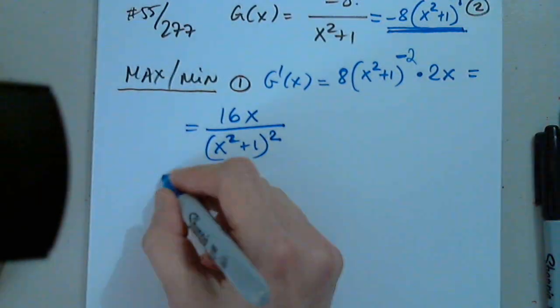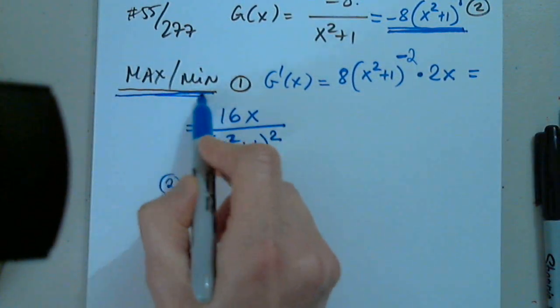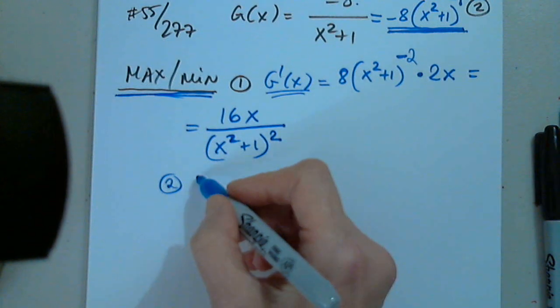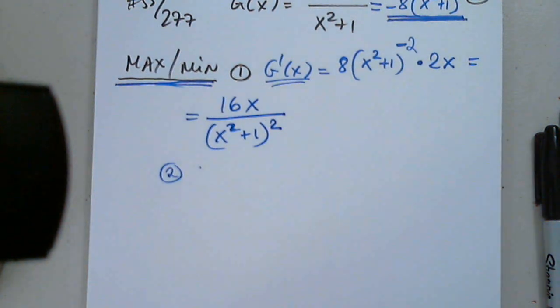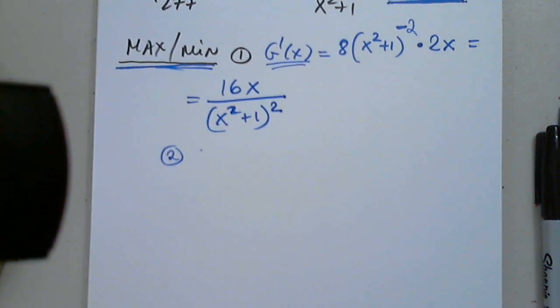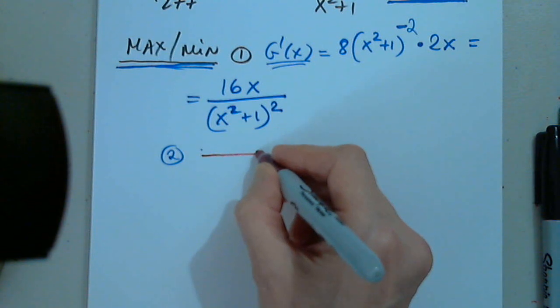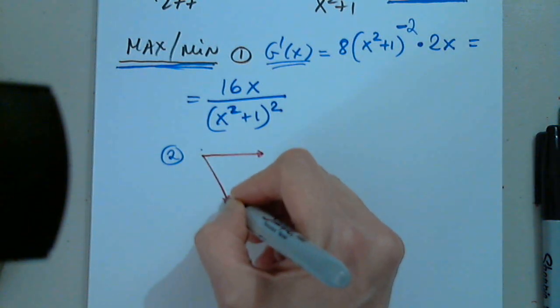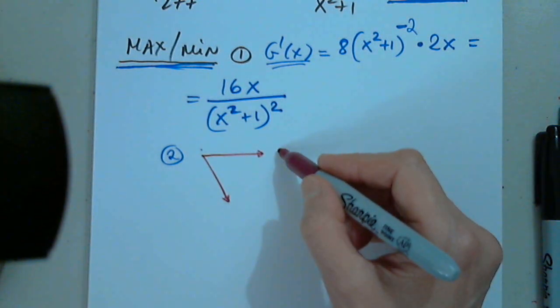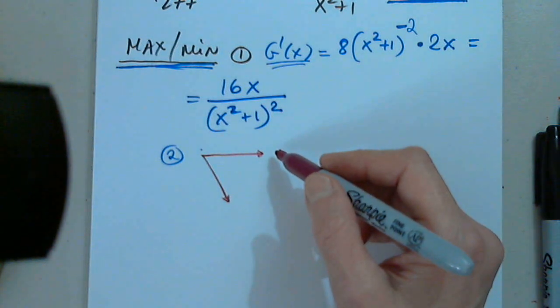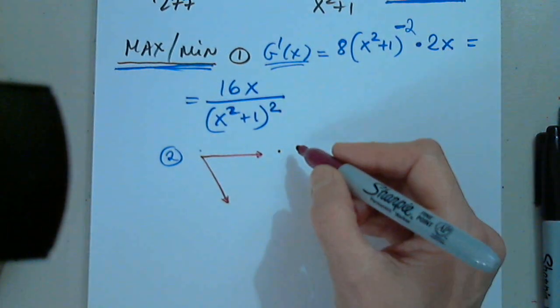Good. So this was the first step. When I have to find max min, I have to find g prime. What is the next step? What am I analyzing next? What do you think?